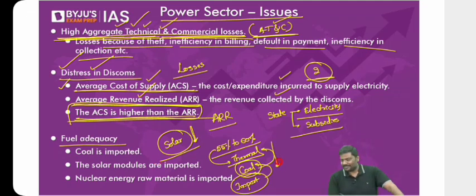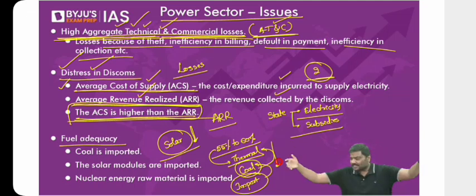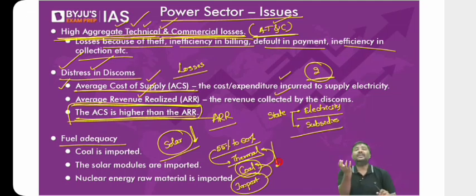What about nuclear energy? We have nuclear power plants. Even these nuclear power plants, we are importing. We are importing in the sense, we are giving the right to construct a nuclear power plant to foreign companies. Even the nuclear material, that is uranium, we do not have sufficient deposits in India. We enter into tie-ups with many other countries and we simply import even the nuclear material into India. So import dependency is very, very high regarding fuel.